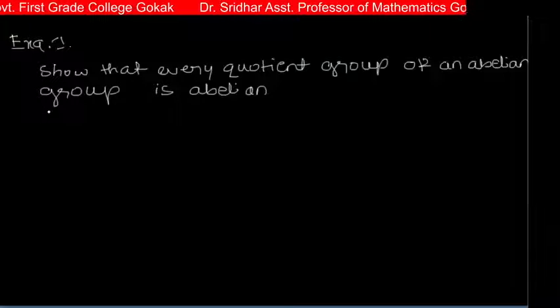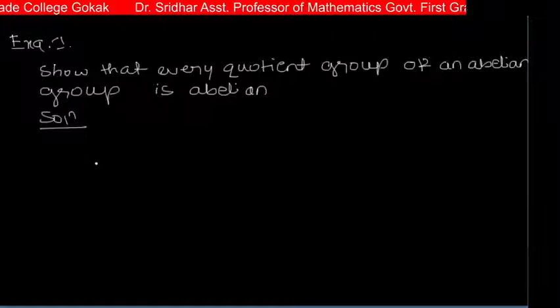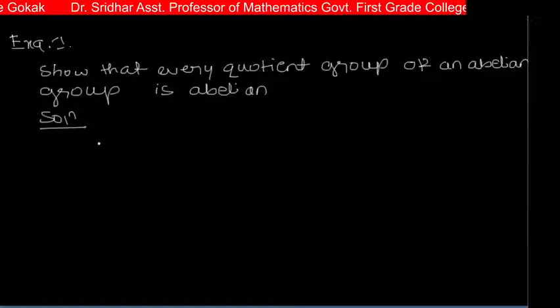So this we have to show: every quotient group of an abelian group is abelian.